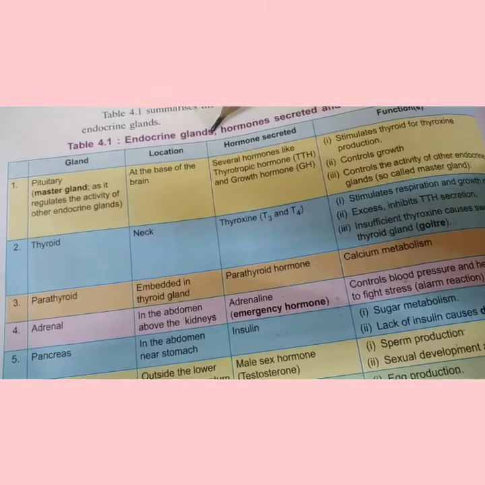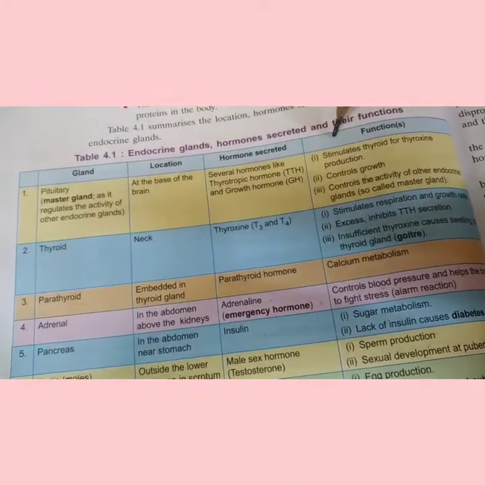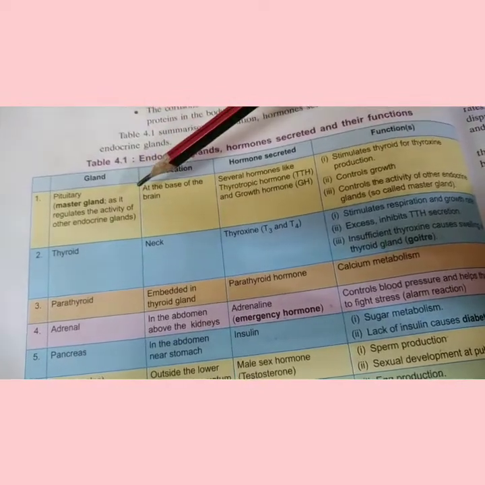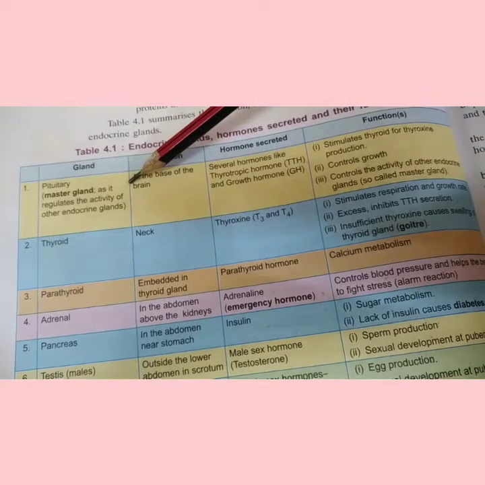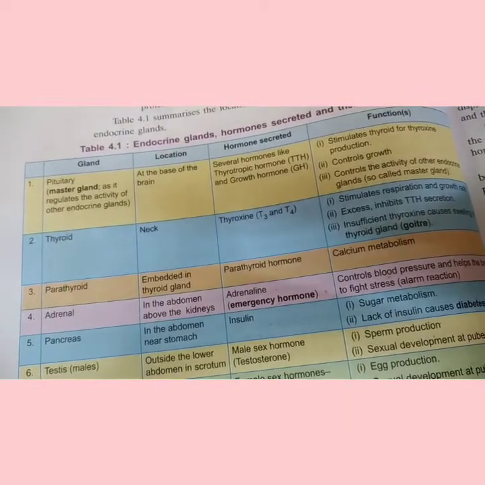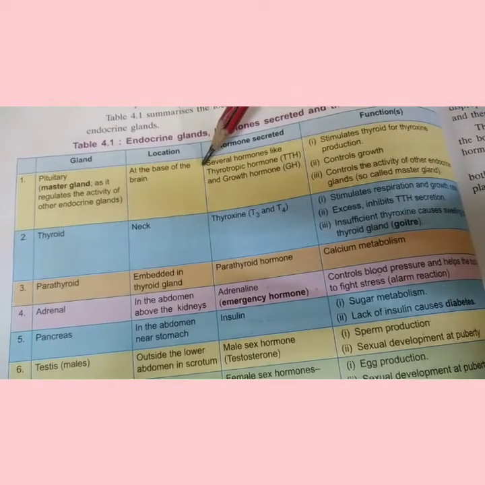So now let us revise all the endocrine glands, the hormones secreted by them and their functions. First of all, the pituitary gland is called the master gland because it regulates the activity of all other endocrine glands. It is present at the base of the brain.